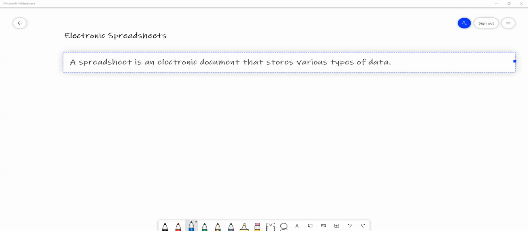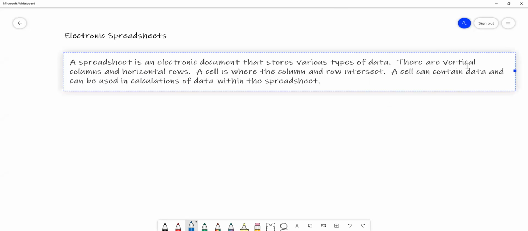Right. Then let's take down about the rows and columns. So we can say there are vertical columns and horizontal rows that we have seen. A cell is where the column and row intersect.